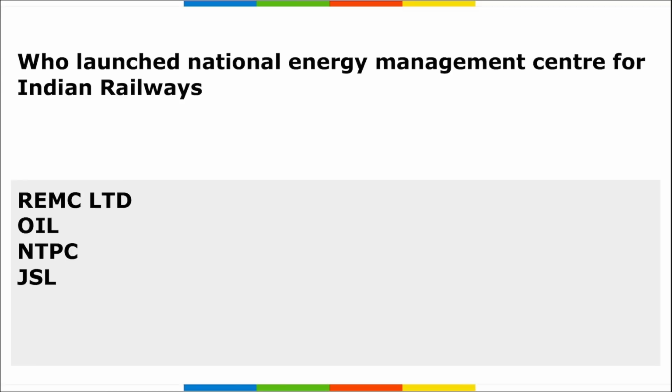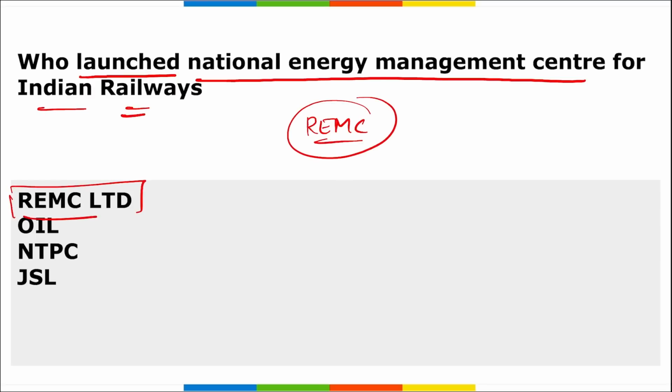Right? Next. Read the next question. Who launched National Energy Management Center for Indian Railways? REMC. Correct? That is your Railway Energy Management Company. This is a subsidiary of RITES, and they have set up a National Energy Management Center, and the office of this National Energy Management Center will be at New Delhi. Correct? This NEMC was launched by whom? It was launched by Railway Energy Management Company. Correct?